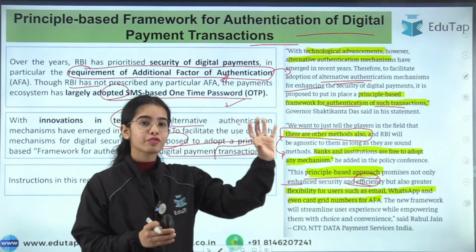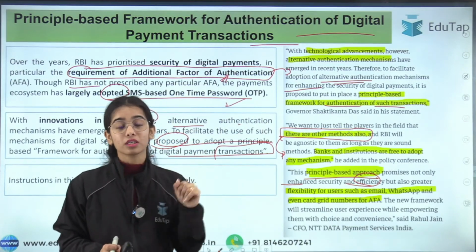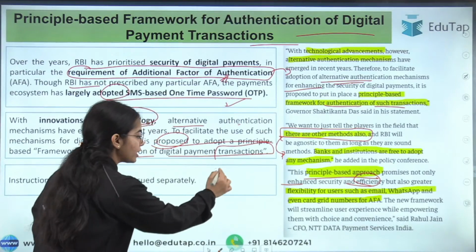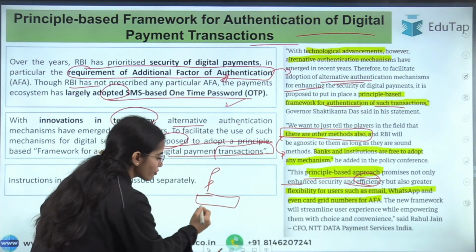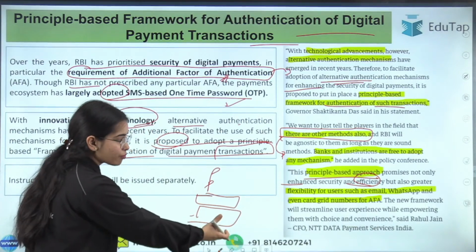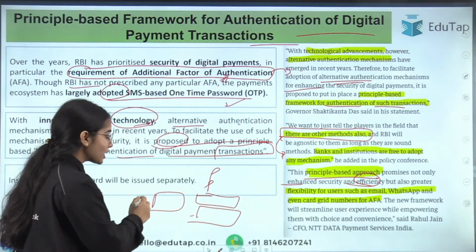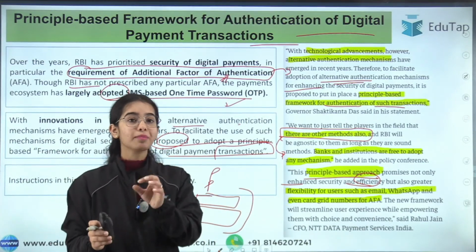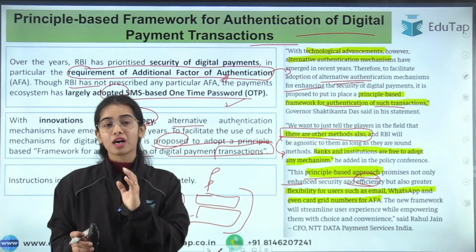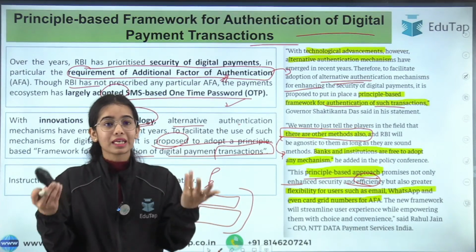So the principle-based framework is kind of like this: after putting your PIN or after putting your password, you have to put your email ID, or you have to put your date of birth, or some other kind of numbers that only you know. So that is a principle-based framework, where every time a different question will be asked to you that only you know about, or you have clarity about.